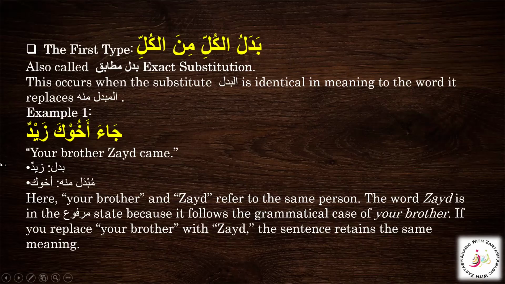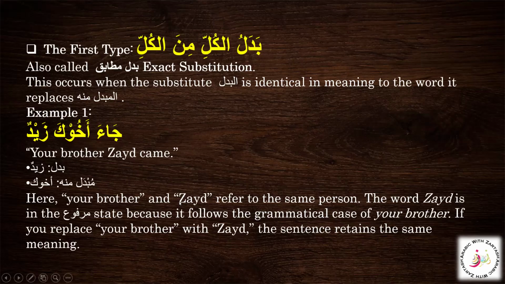Here Ahuka is marfu, so Zaid is also marfu. If you replace the first word with the second, the sentence still makes complete sense. So these are the key points that we need to remember. Like Ja'a Zaidun: if we remove the first word, we get the same meaning, Ja'a Zaidun.